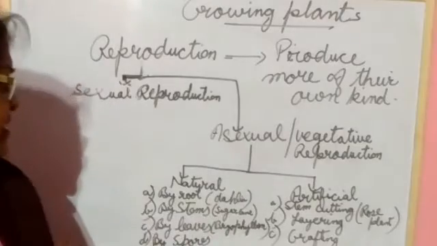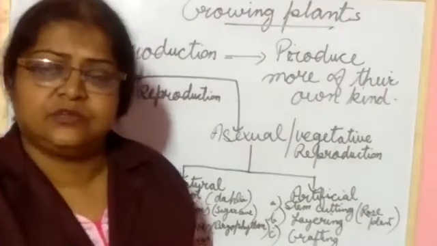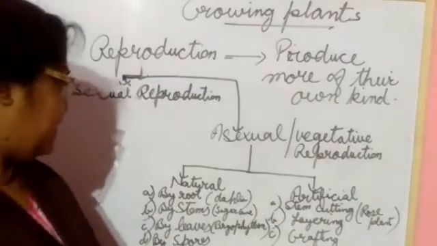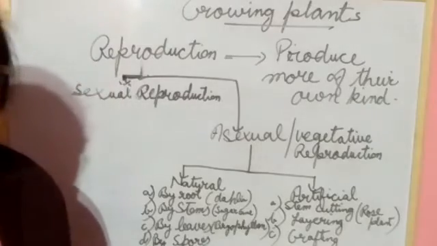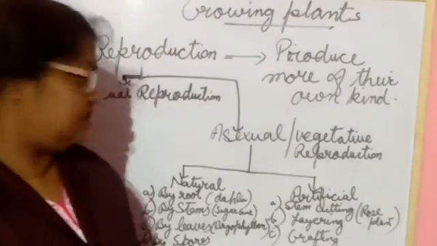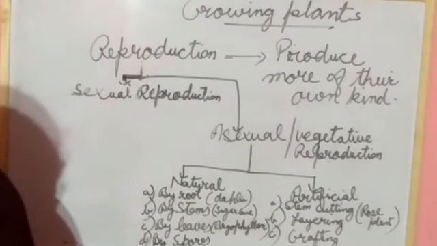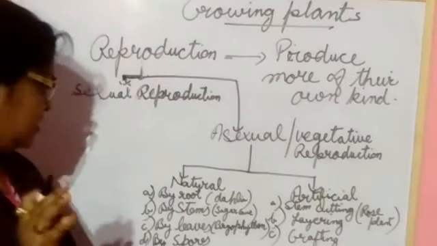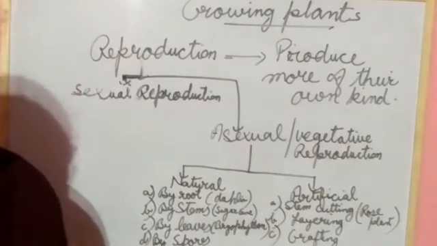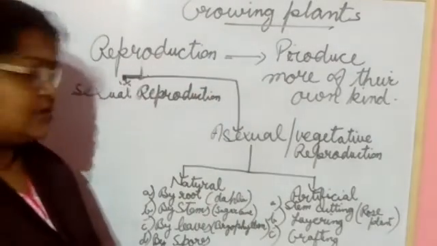Now what comes inside the natural? Plants do their reproduction by root and by stem. Sugarcane you have seen, for example, we are using that stem for the plant. By root means dahlia, we are using the whole plant, and by root we are planting the plant. By leaves, bryophyllum, we are using the leaf to plant a new plant, and by spores also.